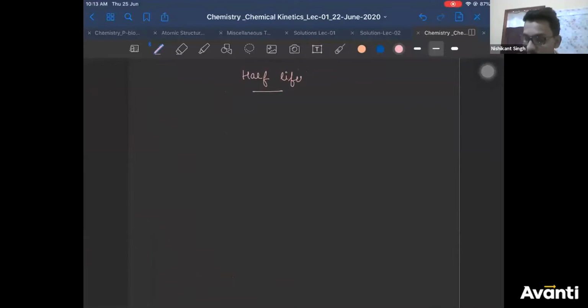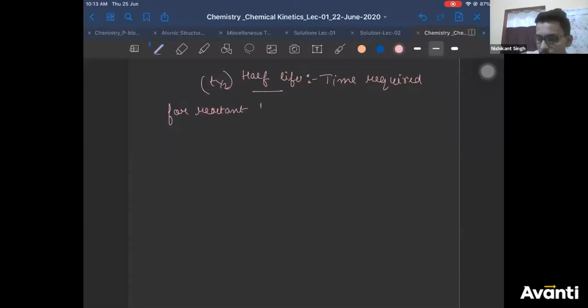Now, what is half-life? It is represented as T half. It is the time required for a reactant to become half its initial value. Half its initial value. Or in short, it is the time required for 50% of the reaction to complete.